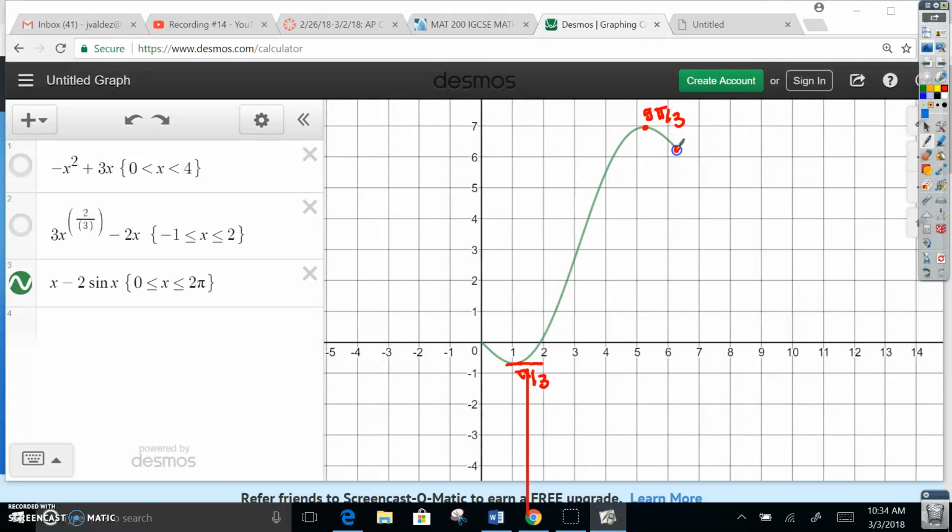We do have our endpoints here, but those are just relative. This one is a relative min, it's lower than the stuff before it, and this one is going to be a relative max, it's higher than the stuff right after. So there it is. There's a visual of the problem for you to better process what we just did.